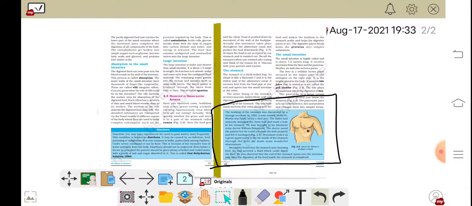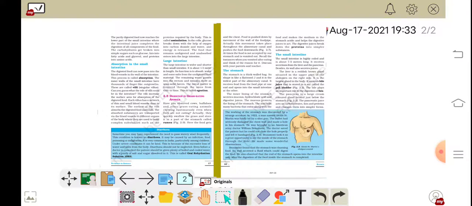Have you ever wondered how the working of the stomach was discovered? Till now we have only read that this is the working of the stomach, from the small intestine onwards, but we don't know who discovered it, when it was discovered, and how. Obviously it must have been discovered, and that's why today we can say that this is the working of the stomach. So what is the working of the stomach?